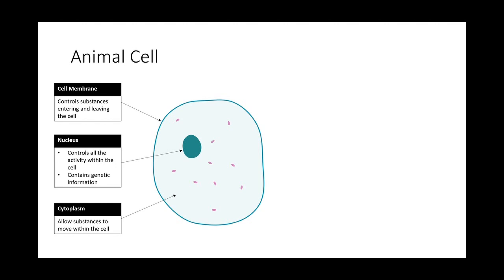Of course, the cell is not so simple. Okay, the cell is actually quite complex. There are a lot of things going on there. So there are actually other parts that you will learn in primary school, like for example your ribosome, your mitochondria. Now I'll talk about how the cell membrane functions.